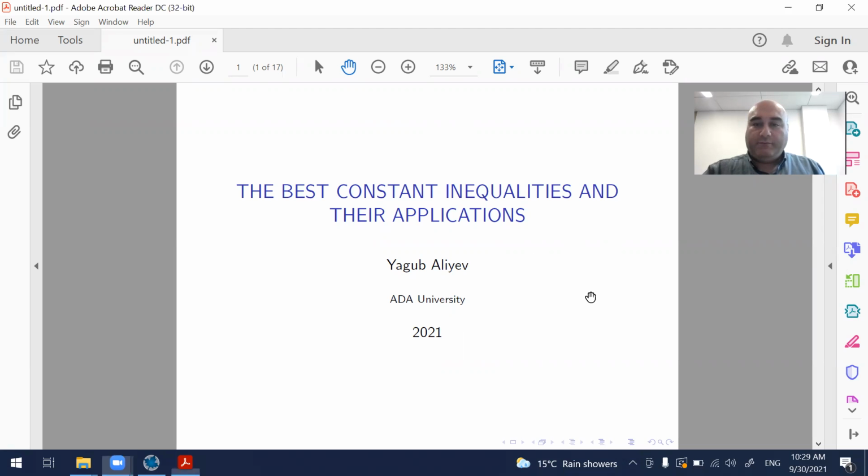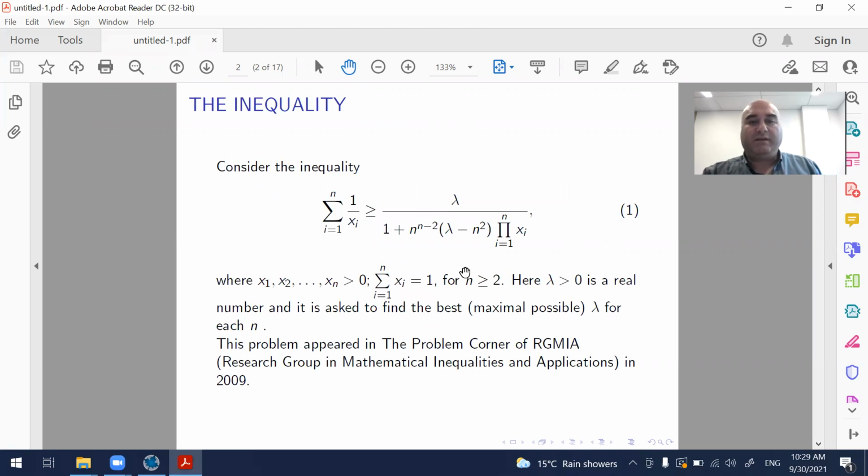First of all, the inequality. Let us consider this inequality: the sum of reciprocals of n numbers is greater than or equal to lambda divided by 1 plus n to the n minus 2 lambda minus n squared, times the product of these n numbers. Here, all the numbers xi are taken as positive.